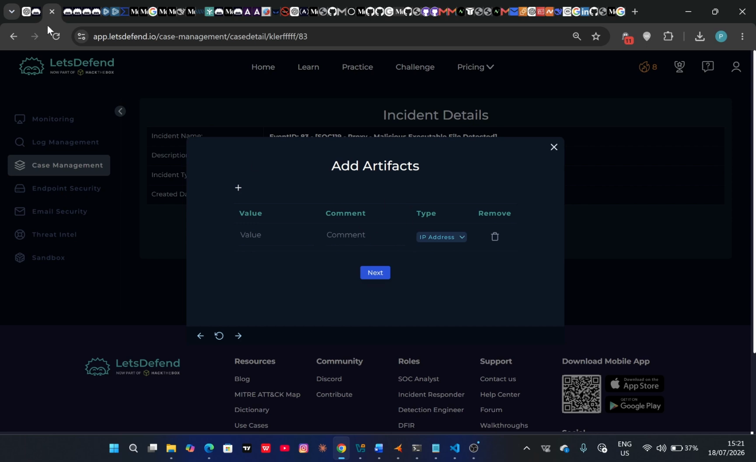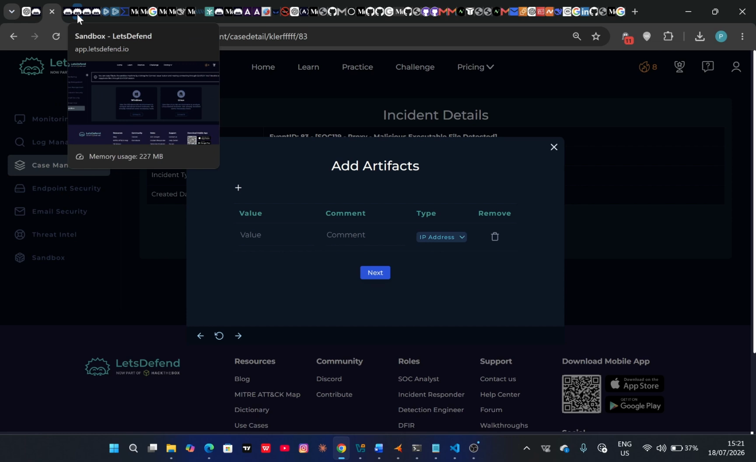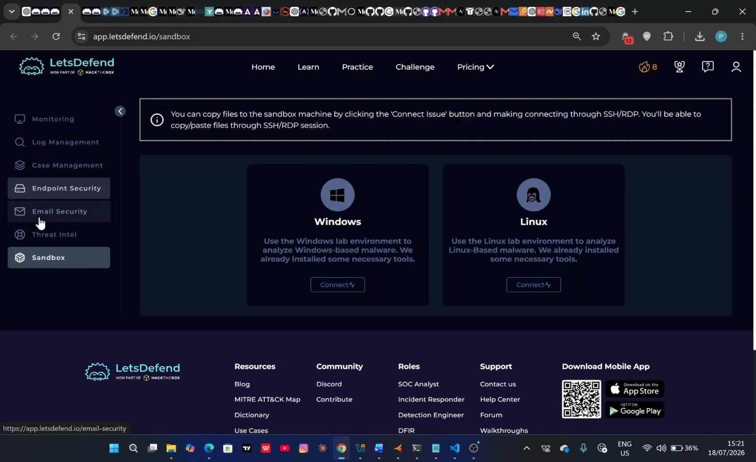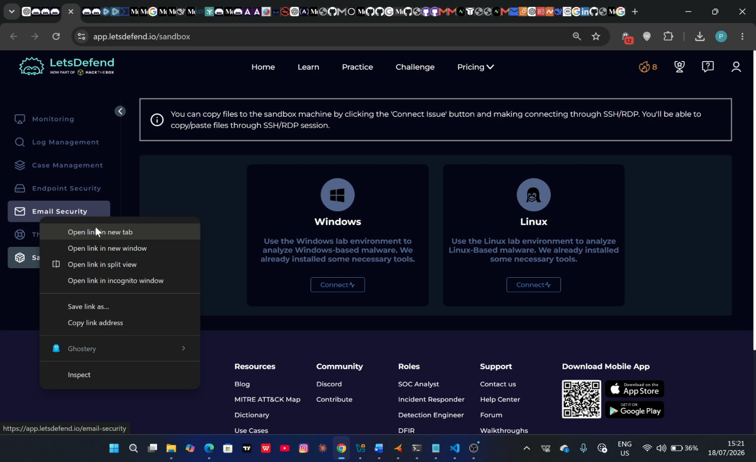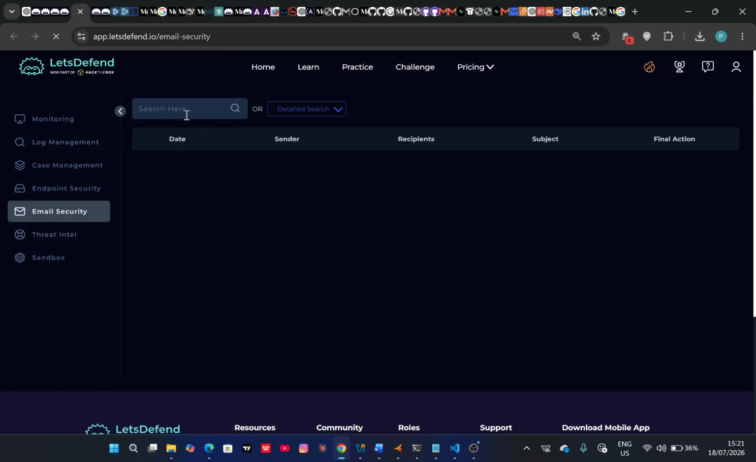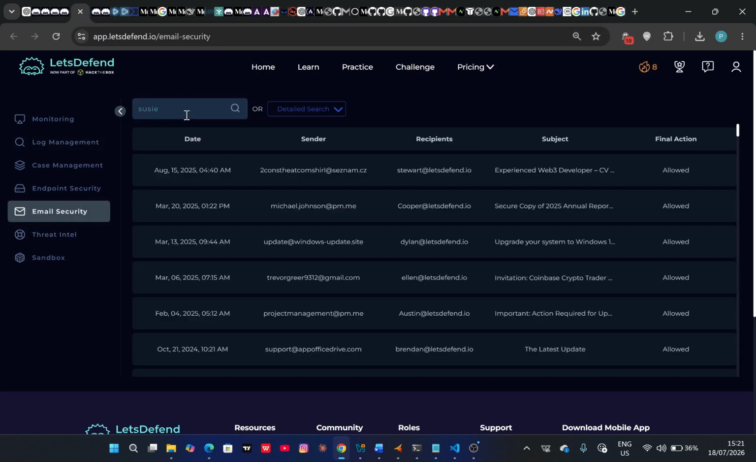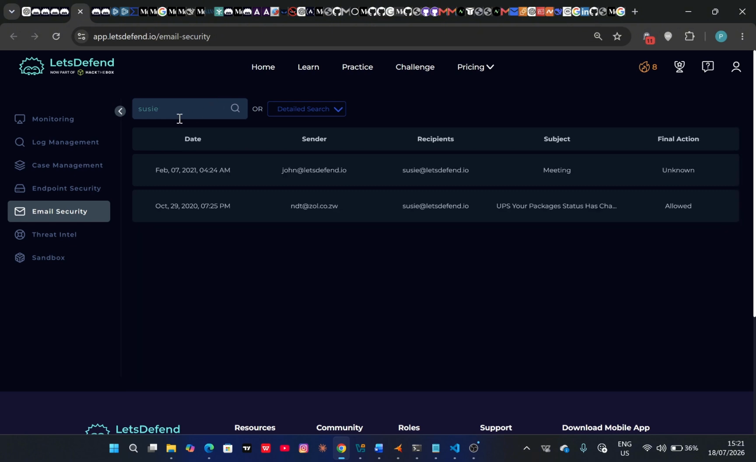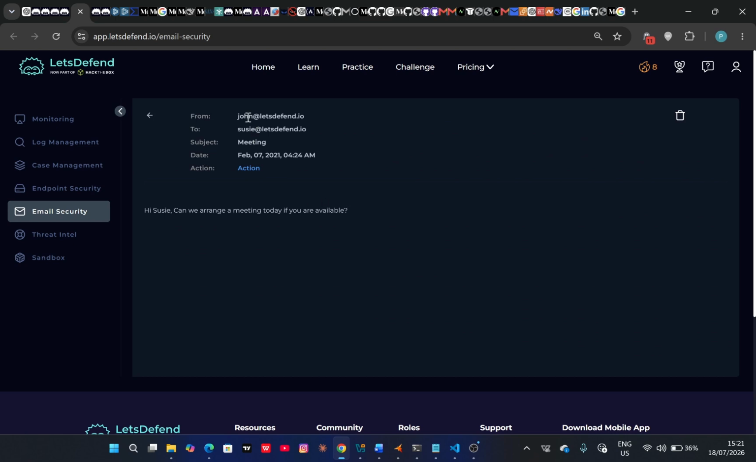Should I check? Let's just check in the email security dashboard. We know the events took place on 21st March 2021, but let me filter for Susie over here, to see whether perhaps she received something. This is from February 7th, so that was a month before that specific alert. Hi Susie, can we arrange a meeting today if you are available?